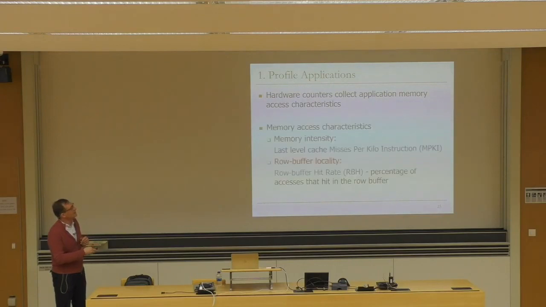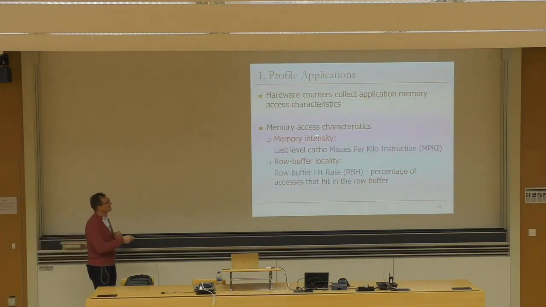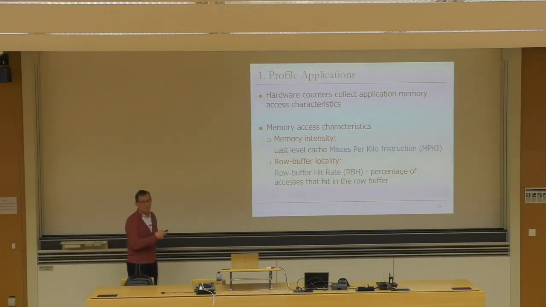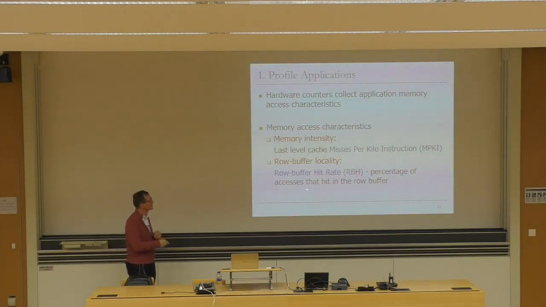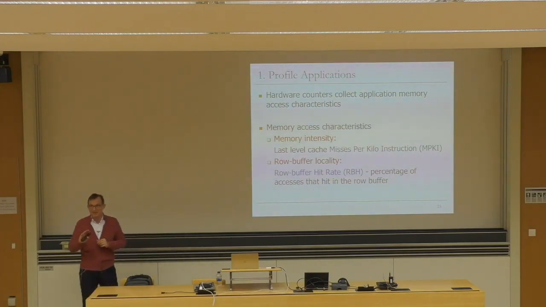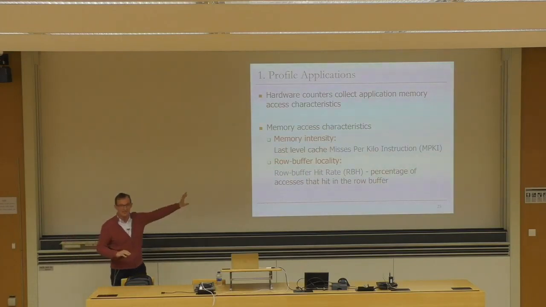Hardware counters collect application memory access characteristics, and as I mentioned, there are two key things to be considered. Last level cache misses per kilo instruction, that's the memory intensity metric that's used in this paper. It's not the only metric, but this is a good metric that the paper proposes. Row buffer locality, row buffer hit rate, the percentage of accesses that hit in the row buffer. You could imagine other metrics, and we could actually go into a rat hole in terms of the metrics. While doing the research, actually, Lama looked at many different metrics with the collaborators.